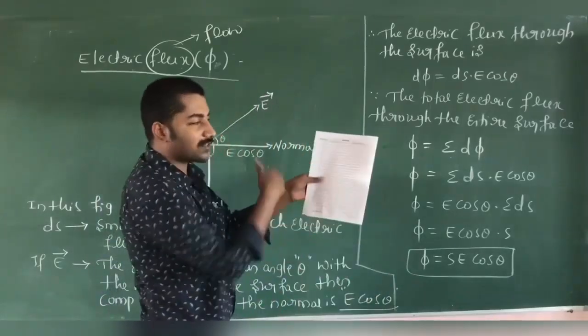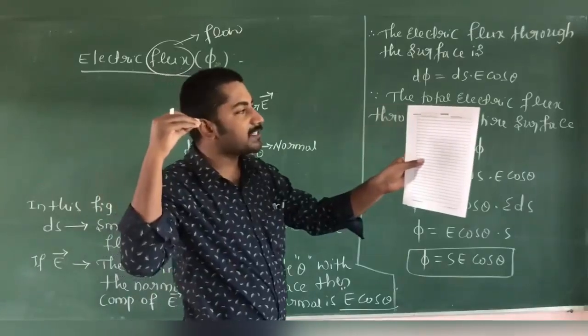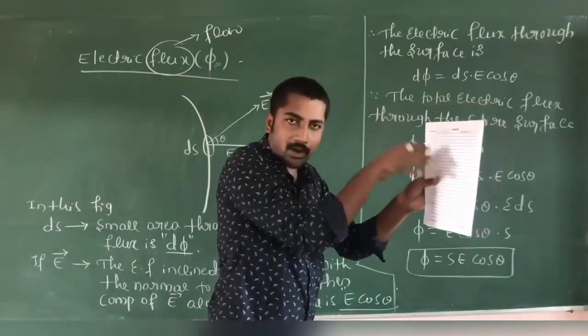This is the total surface. When the number of electric field lines pass normally through this surface, this is called electric flux.